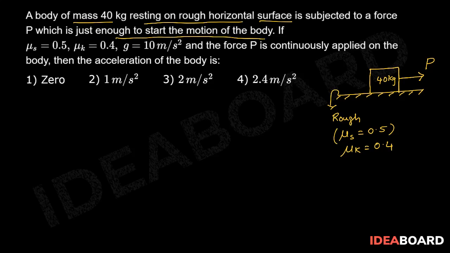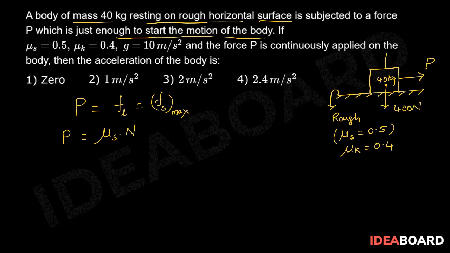and this P is just enough to start the motion of the body. Therefore, P force will be equal to the limiting friction, which is maximum of static friction. So P is equal to mu s times normal reaction force, and from FBD we can see its weight 400 newtons acts vertically downwards and normal reaction force acts vertically upwards.